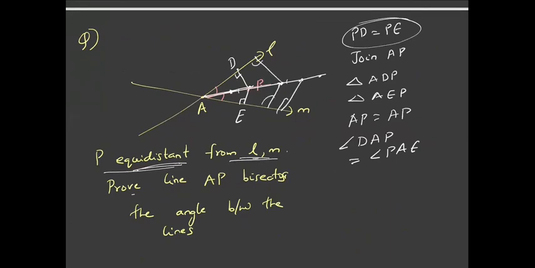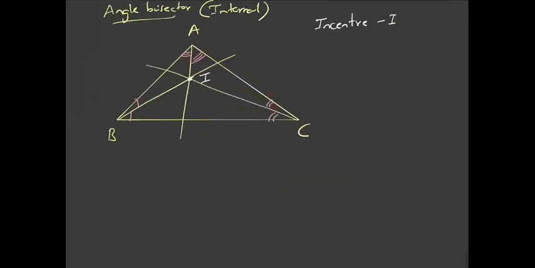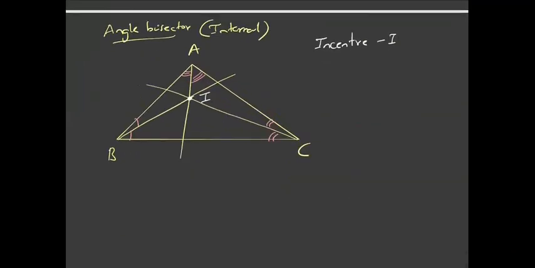So all these points will be equidistant from L and M. Since I lies on the bisector of angle B, it is equidistant from AB and BC. Similarly, it is equidistant from AC and BC. So I is equidistant from all three sides of the triangle.